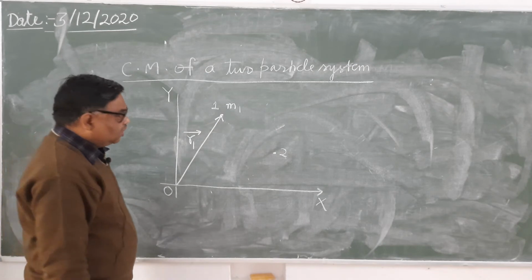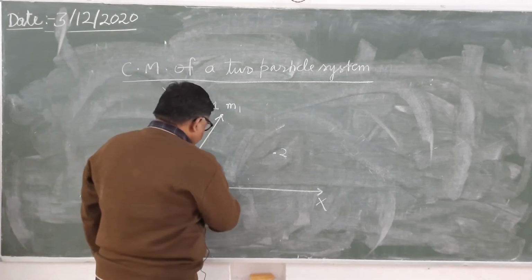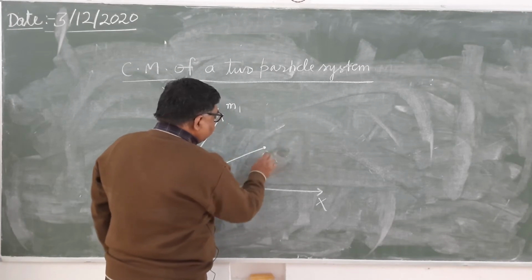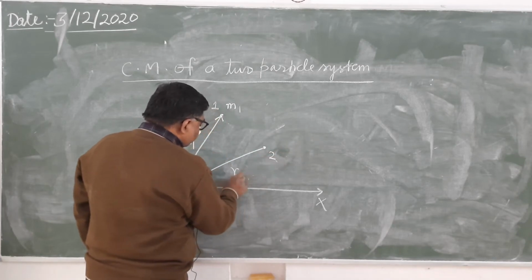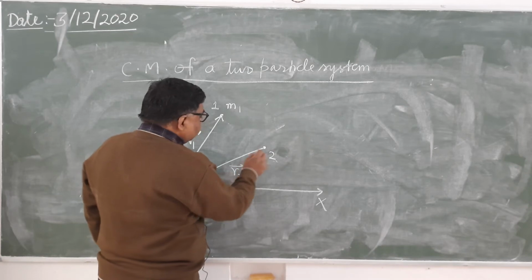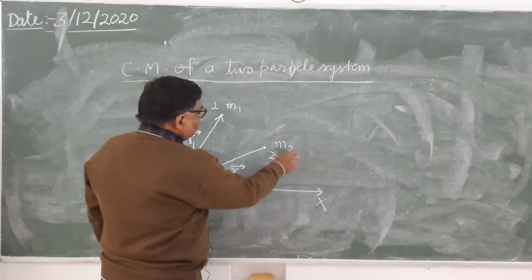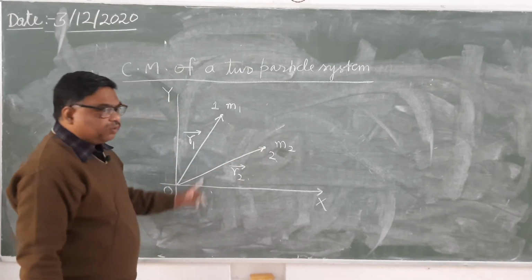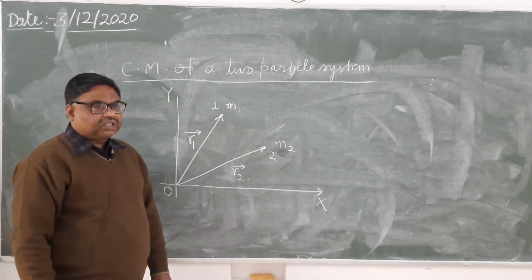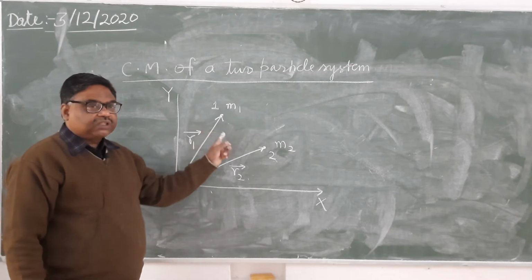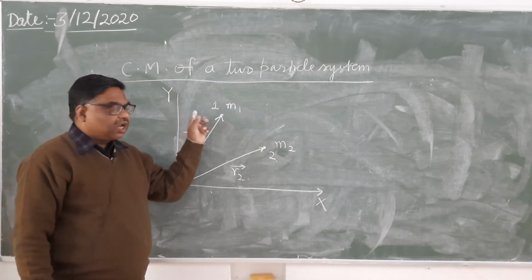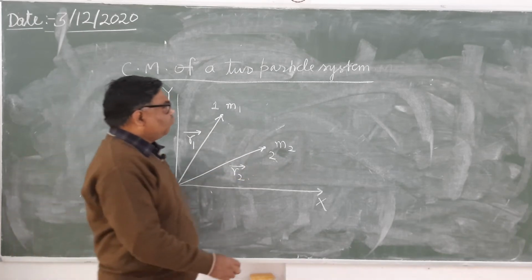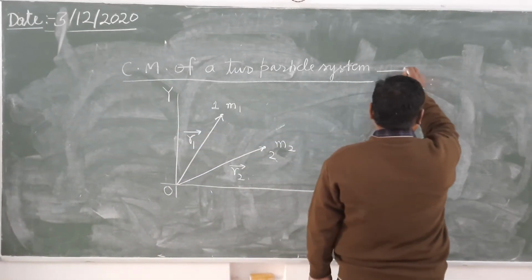It's clear? Then what will be the position vector of particle 2? It will be vector r2, and its mass we have taken as m2. It's clear? Where will the center of mass of the two-particle system be? The center of mass of a two-particle system will always be on the line joining the particles.